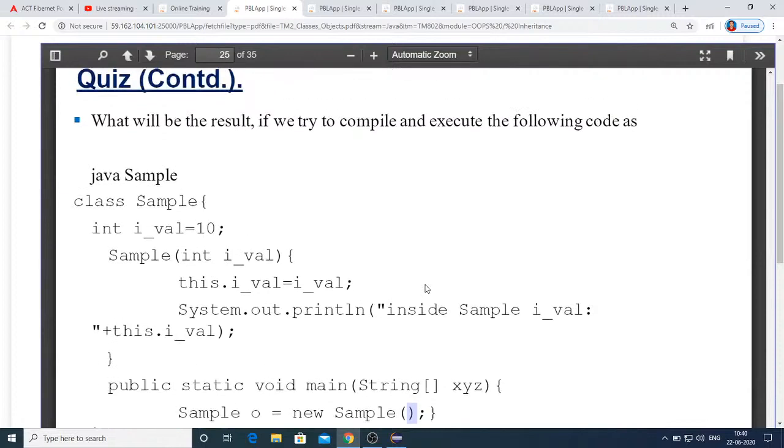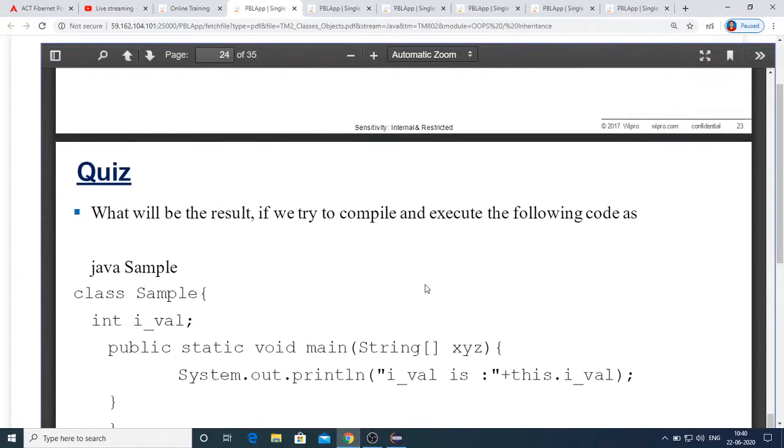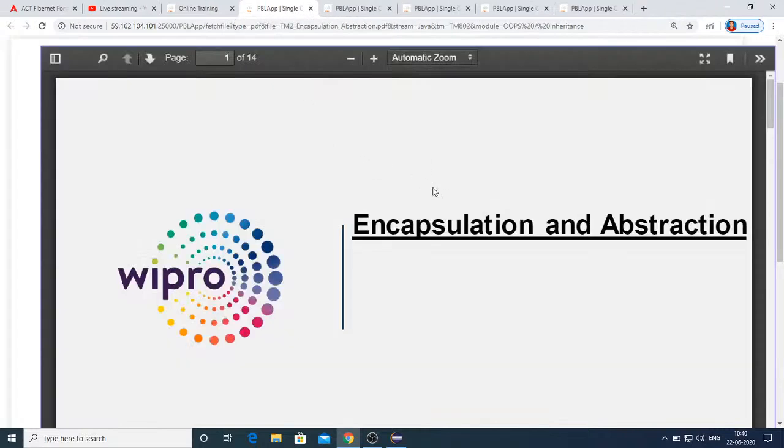So these are the answers for the quiz questions. Now let's move on to the next concept, that is encapsulation and abstraction. With this, we will also cover the access specifiers, and then I'll show you directly in the IDE the uses of super and final. All that I'll explain with examples, and also I'll give tips on what you will be getting in the assessments,